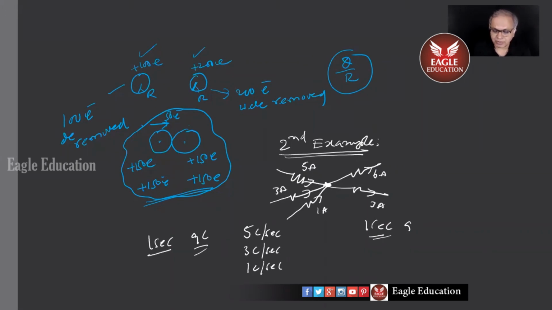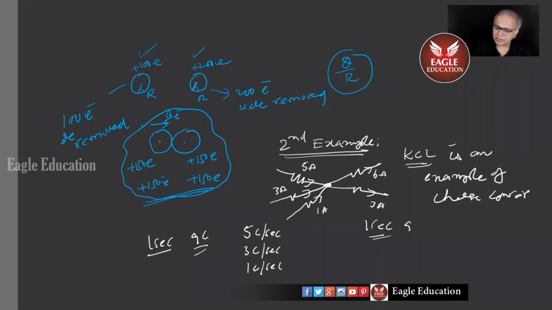Charges are not going to be disappearing in the middle. No extra charge is going to be added in the middle. So Kirchhoff's current law, KCL we call it, is an example of charge conservation. So I provided a second example here.